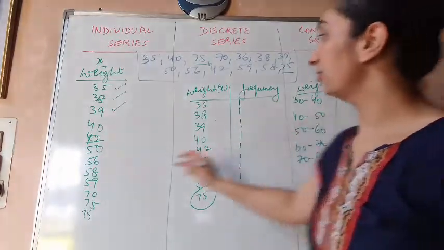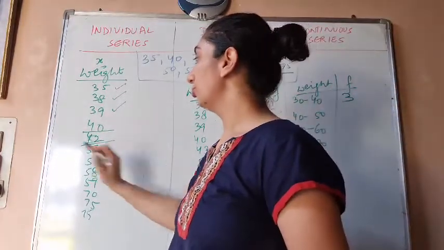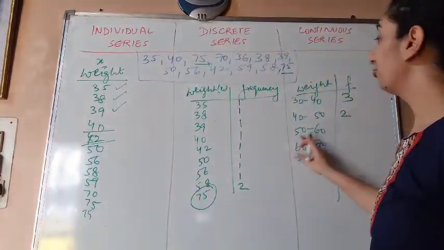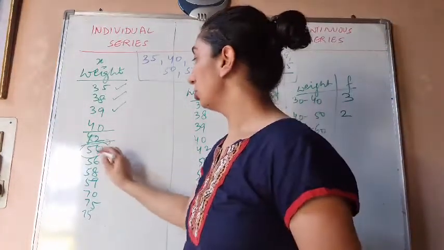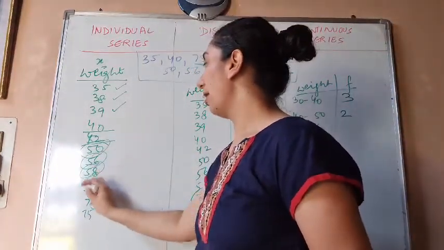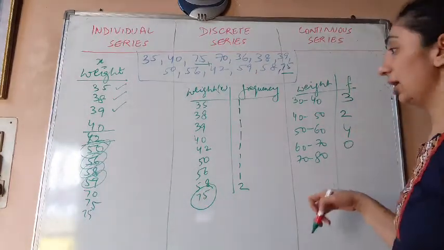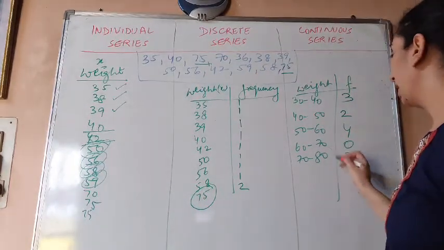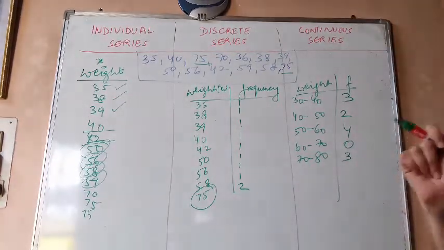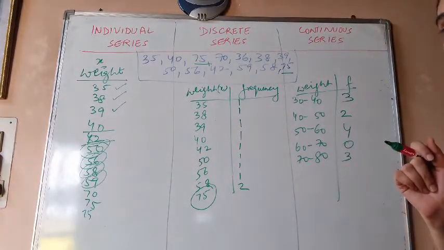Between 40 to 50 we have 1, 2, around 2. 50 to 60 we have 1, 2, 3 and 4. So around 4. 60 to 70 I have nothing, and 70 to 80 again I have 3. This type of series is called a continuous series.